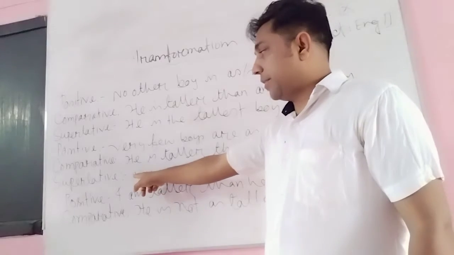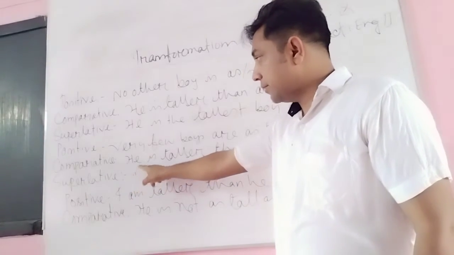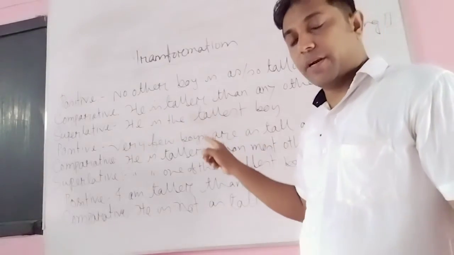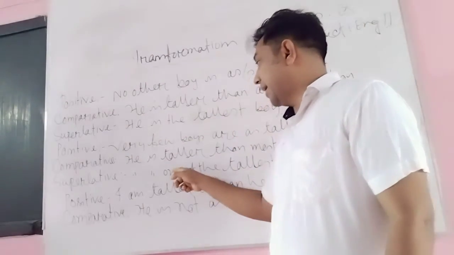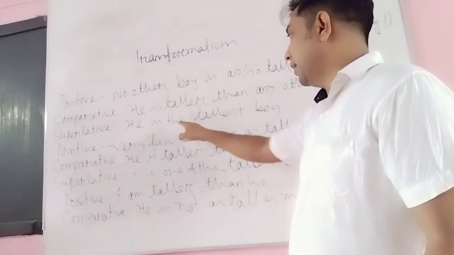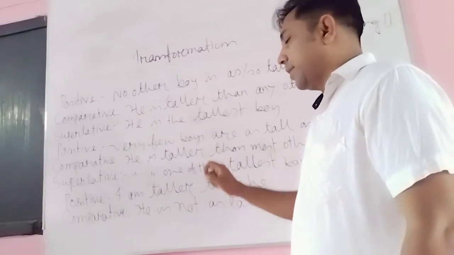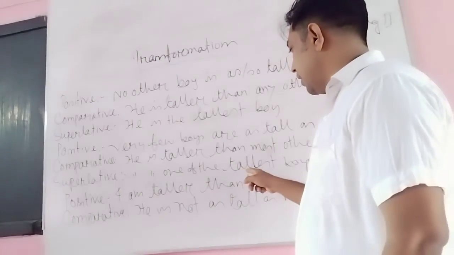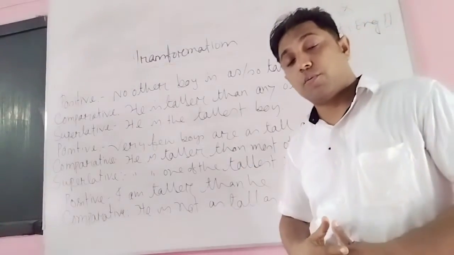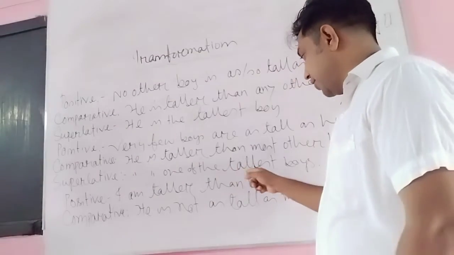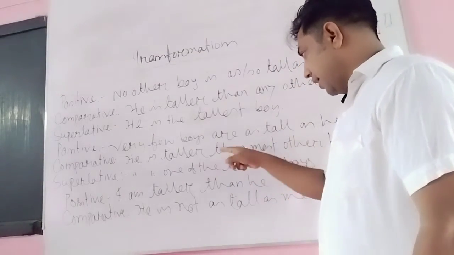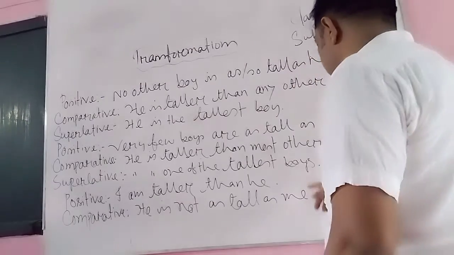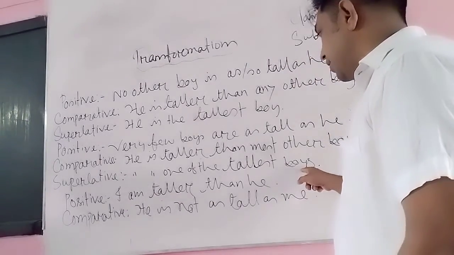And in superlative, you see that where there is only "the" with the superlative degree of the adjective, there will be "one of the." In place of "the," there will be "one of the." And the other than that is the superlative form of the adjective. The tallest. Tallest is the superlative form of the adjective. And then comes the object, which is boys.